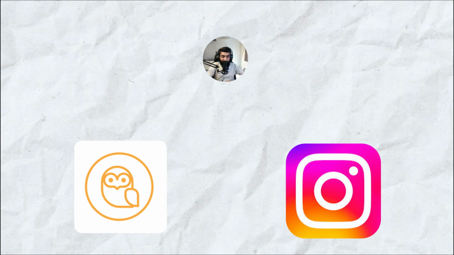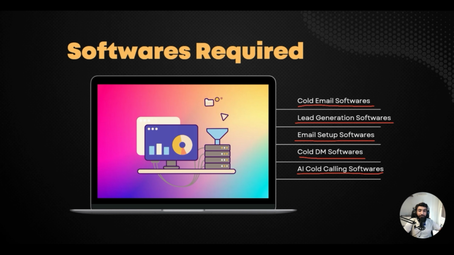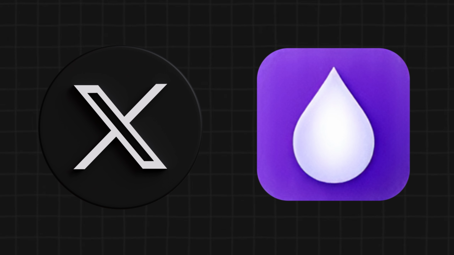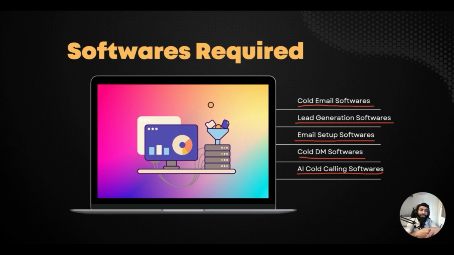It's from one of my friends. ReachOwl is amazing software for Instagram cold DM outreach, and it scrapes the profiles and sends messages to the clients about your service, on automation. Then for Twitter, it's the one and only Drippy AI. It's amazing software, and you must use it because you would get the best agency clients from Twitter. And this is how you get clients for your AI automation agency.